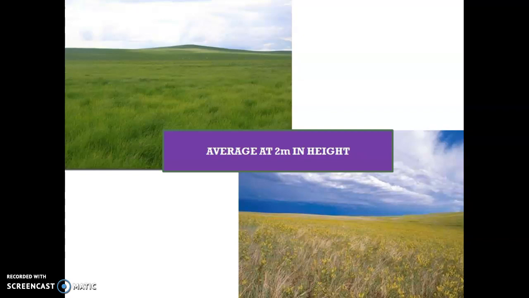Temperate grasslands possess heights of an average 2 meters, if not slightly more or slightly less. So what I'm trying to say is that the grasses in temperate areas are slightly shorter than tropical savanna grasslands. If we want to do a comparative study, keep that in mind.